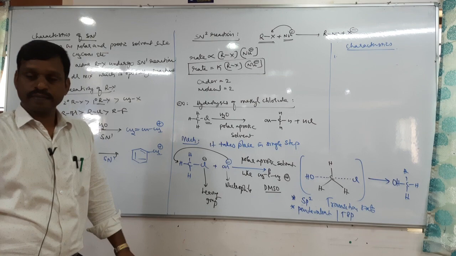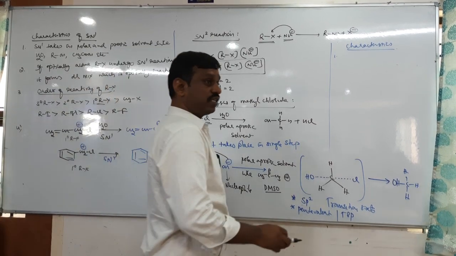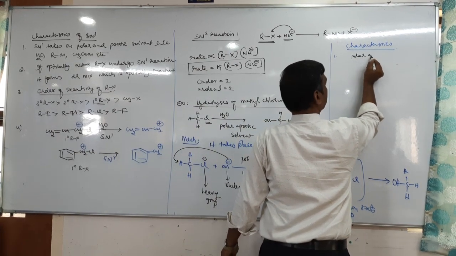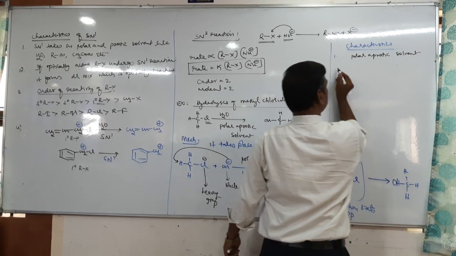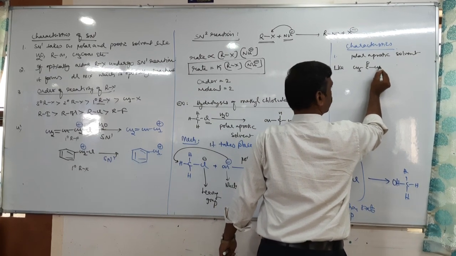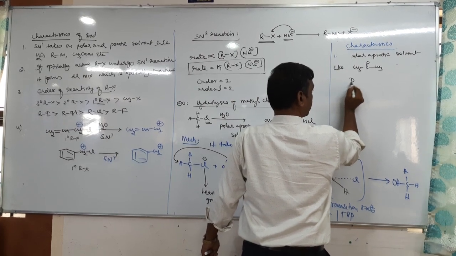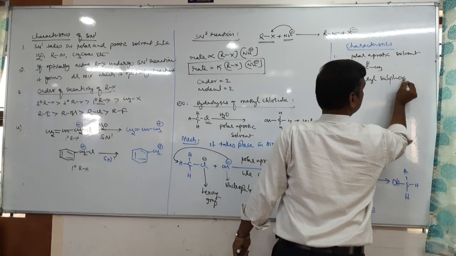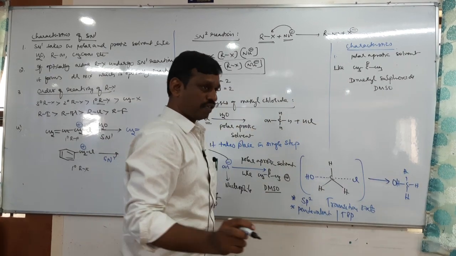Characteristics. So what are the characteristics of SN2 reaction? 1. It takes place in polar aprotic solvent like CH3 C double bond O CH3, which is called acetone. One more is dimethyl sulfoxide. It is called DMSO, dimethyl sulfoxide.